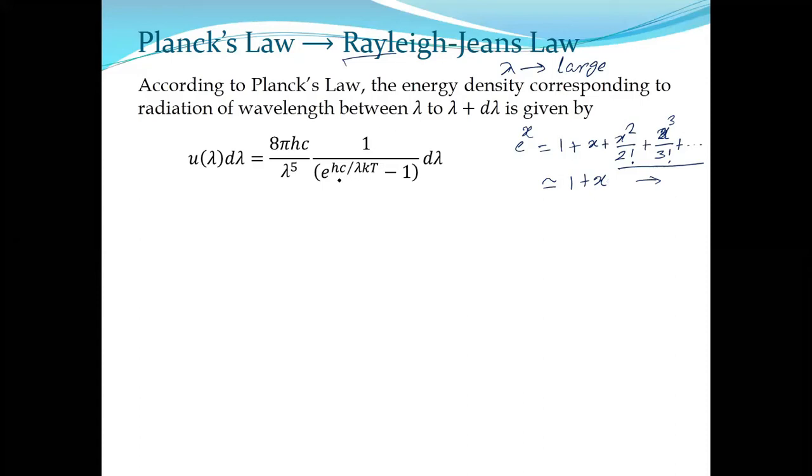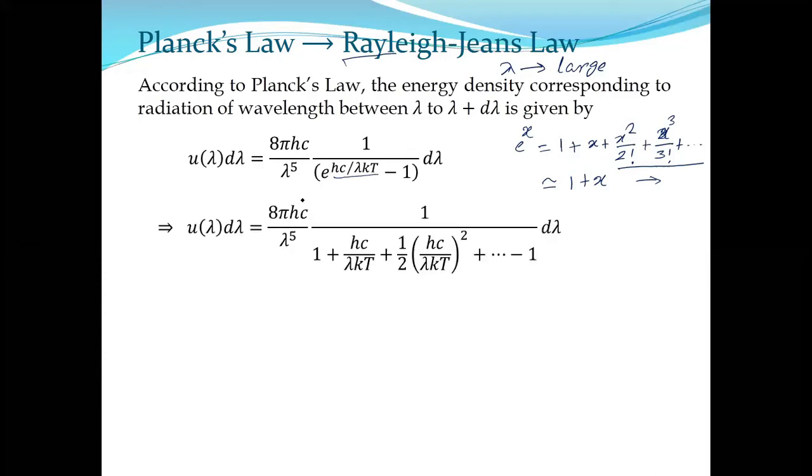Why am I saying so? Because we are interested in Rayleigh-Jeans law, and Rayleigh-Jeans law is applicable for the larger wavelength side. Larger wavelength means lambda is high, so what about hc by lambda kT? Lambda is very high, so 1 by lambda is very small. That means hc by lambda kT is a very small quantity. Therefore, we can expand this e to the power something in this form.